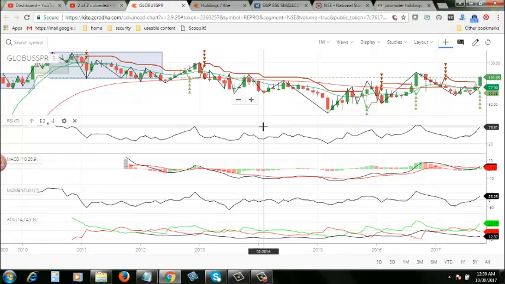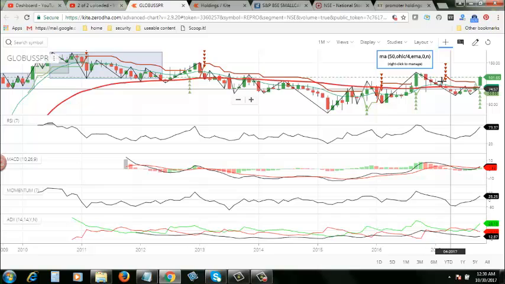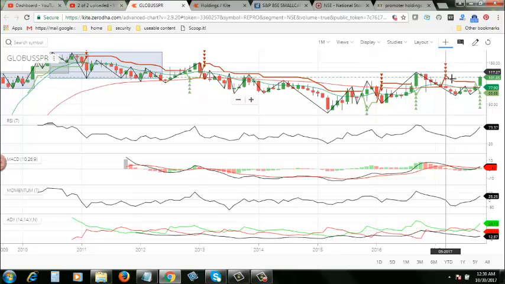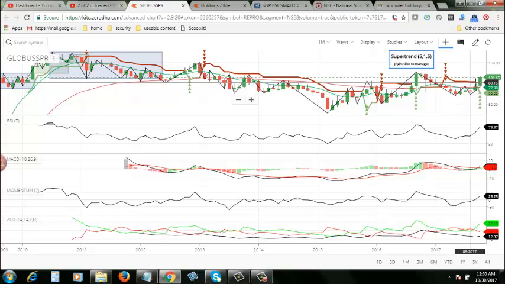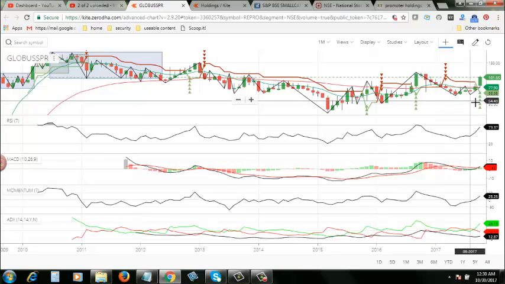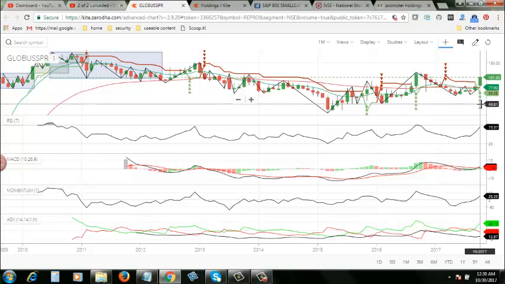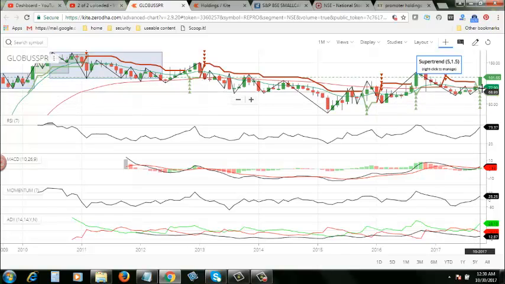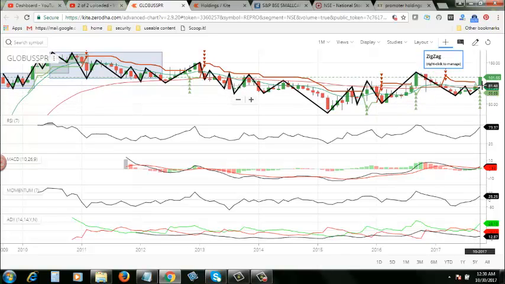Until recently, to this point, September 2017, this stock has been falling continuously, and only in October 2017 a green color Super Trend has set in, and the stock has started spiking up.